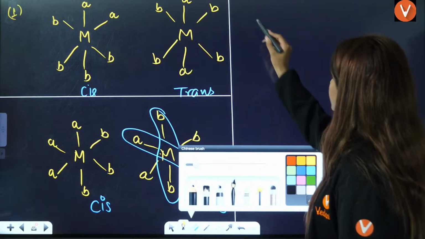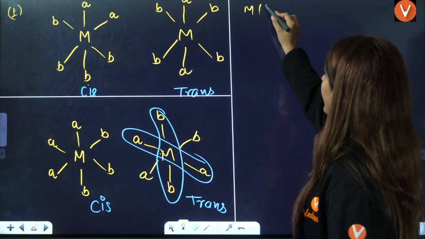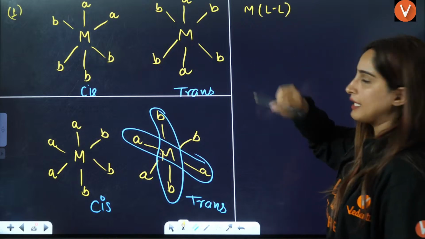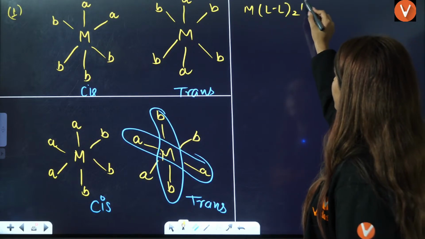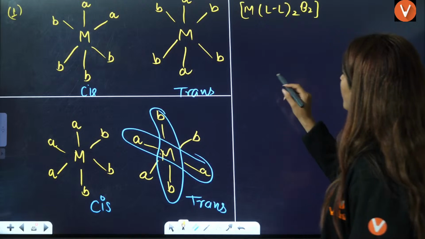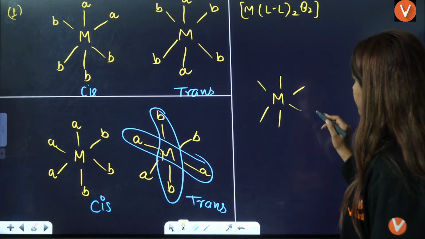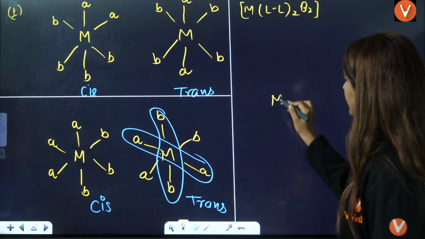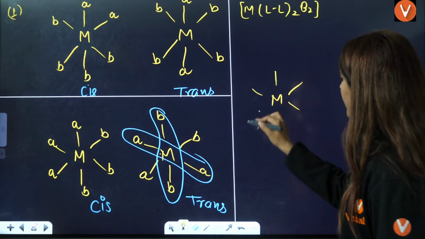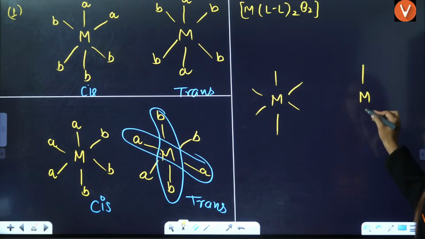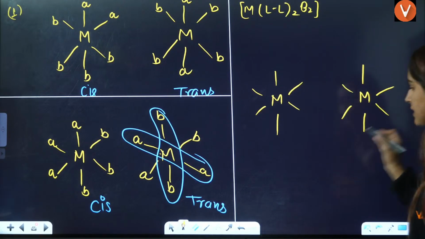Okay. So this is M. LL means you have a bidentate ligand, right? This is B2. So this is M, 1, 2, 3, 4, 5, 6. Okay, let's draw it neatly. This is also M, 1, 2, 3, 4, 5, 6.